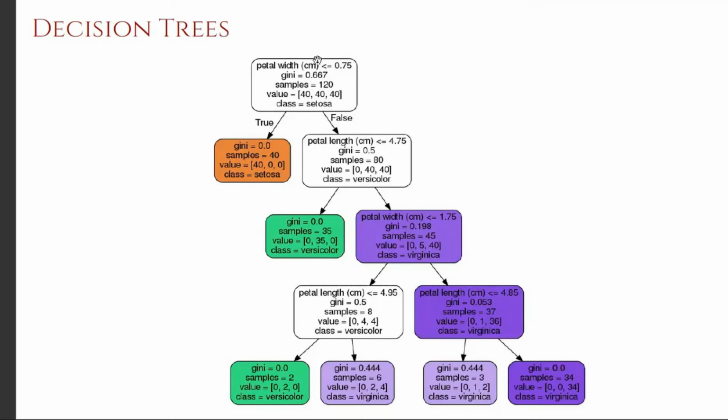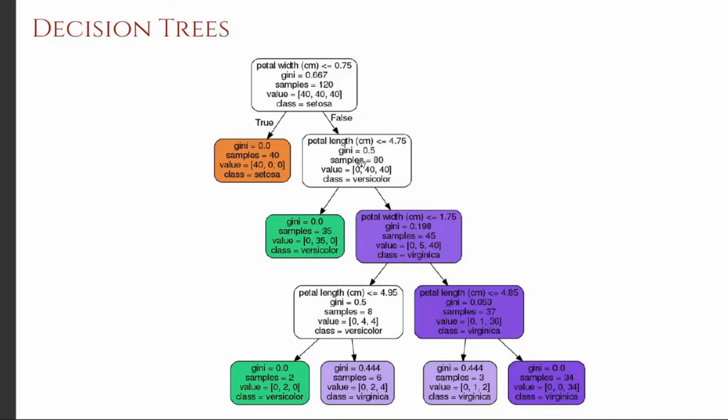If the input sample's petal width is not less than or equal to 0.75, then it would go to another rule. So you can think of these as some sort of rules that is visualized as a tree. If that is not true, then it will check whether the petal length is less than or equal to 4.75. If that is true, then it will make the decision that it belongs to the class versicolor. So that is what at the bottom we see as that class.